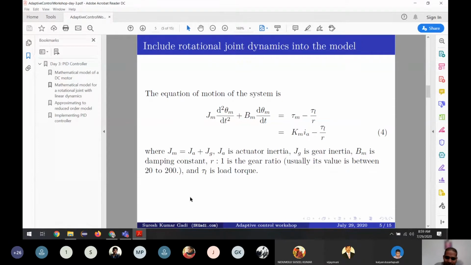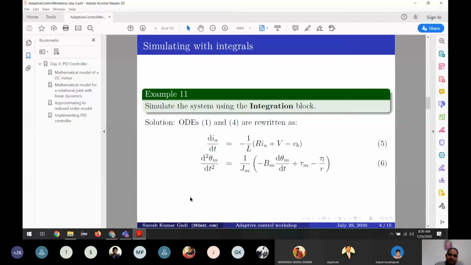Okay, so let's go to the next one, which is an example. It says simulate the system using the integration blocks. So what is the system? All the models we have seen, the 2 differential equations and the static relations. Let us make small modifications to the differential equations, like moving variables from one side to the other.